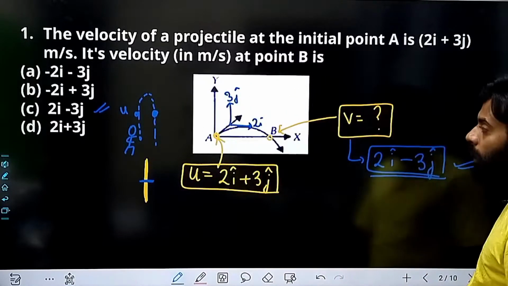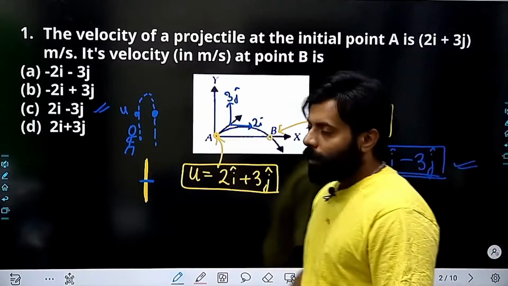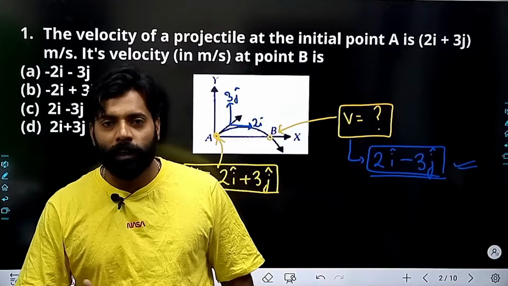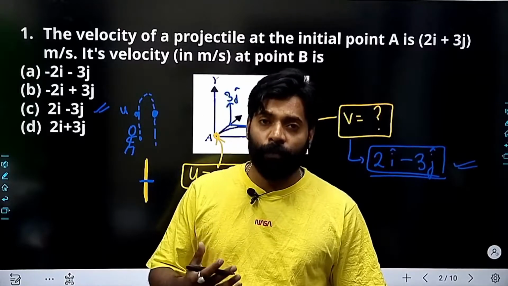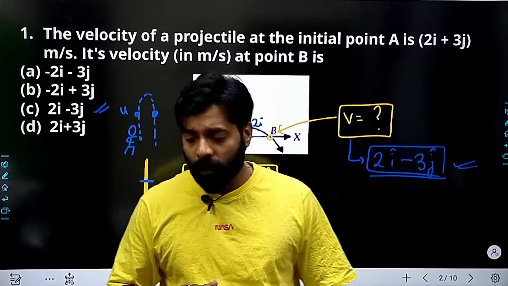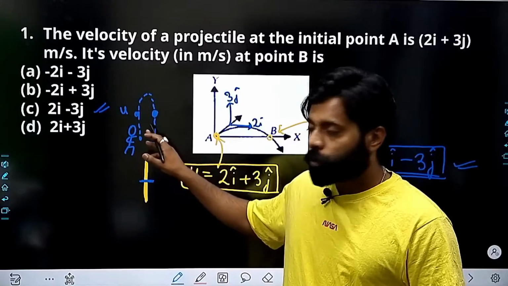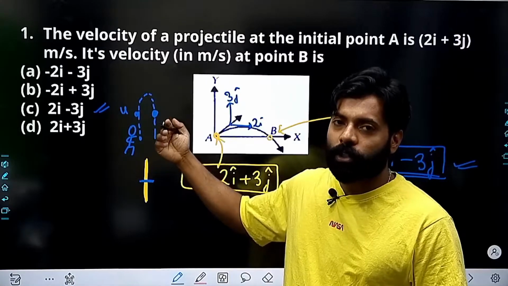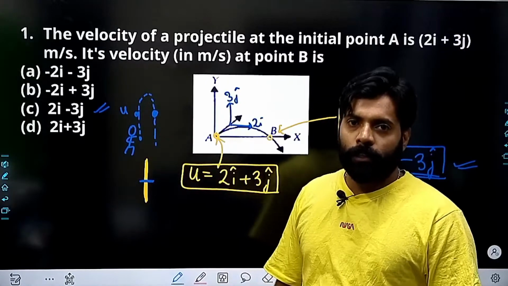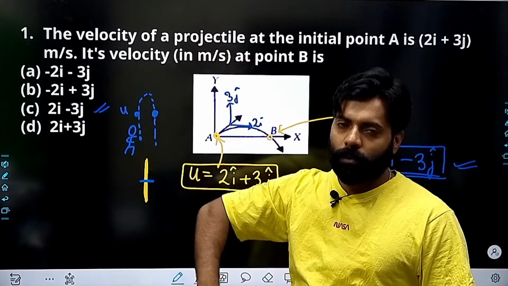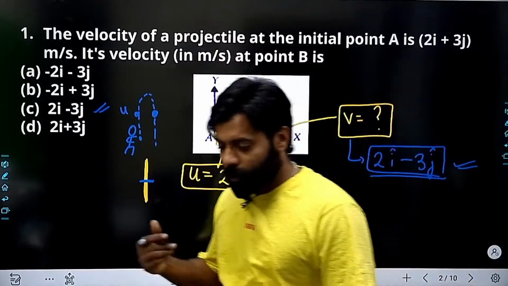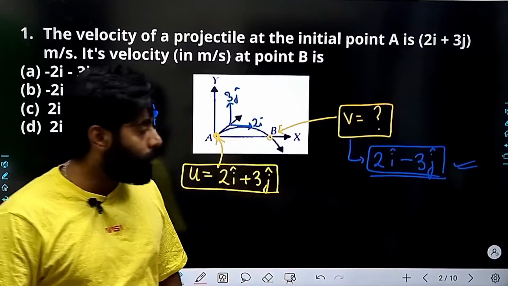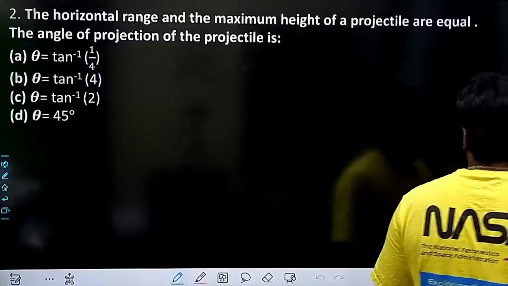I hope that the complete concept is clear to you, how history repeats itself, which was the last point I was going to tell you. History repeats itself means the data gets repeated. Whenever the object is going up or going down, the data gets repeated. There are so many questions which will be directly asked from that point only. Let's move to the next part.